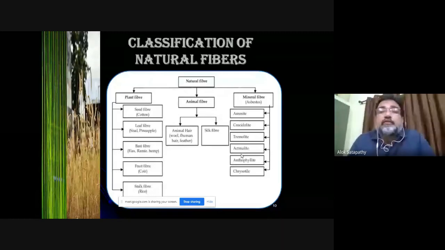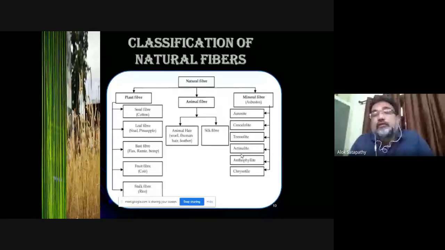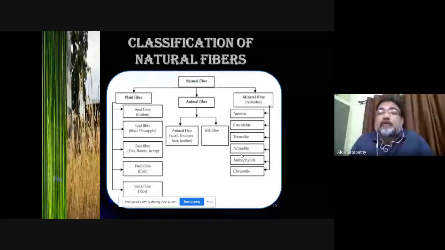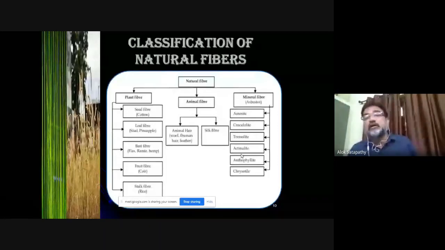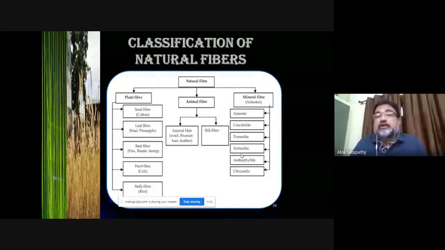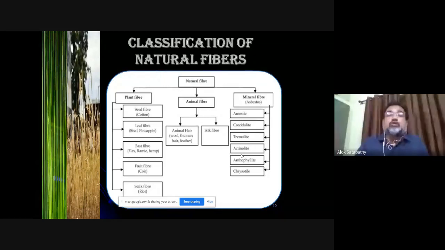And you can also derive fibers from feathers, and silk fiber is also an example of an animal fiber. Similarly, the other mineral fibers are crocidolite, tremolite, actinolite, asbestos, etc. So today in this class we will be discussing a few cases of plant fiber and animal fiber.